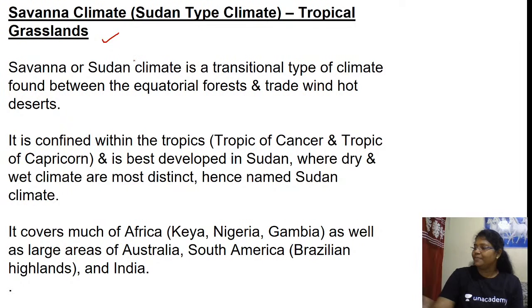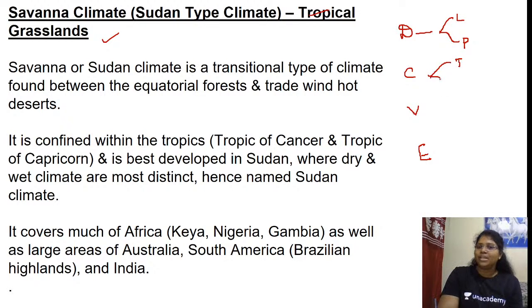Can I begin the session? Is this fine? Now what is the code? Please fill the column. What is the pattern? First we are going to discuss D, C, V, E. I will try to complete all of this in today's class itself. D is the distribution: latitudinal extent and the places. C is climate: annual temperature and annual precipitation. V is vegetation and E is economy and life of the people.